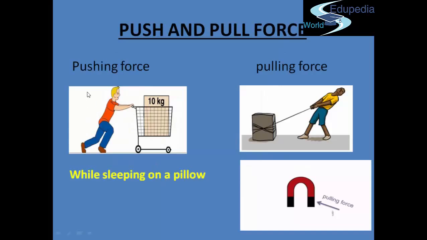On the left hand, you can see pushing force, wherein there is this boy. He is holding a trolley wherein he has his weight, and the weight is weighing 10 kgs. So the boy is in contact with this trolley and he is pushing the trolley. So this is an example of a pushing force. On the other hand, the boy is trying to pull a heavy stone with the help of this thread. It's a big thread. It's heavy. So because he's trying to pull it towards him, this kind of force is known as a pulling force.